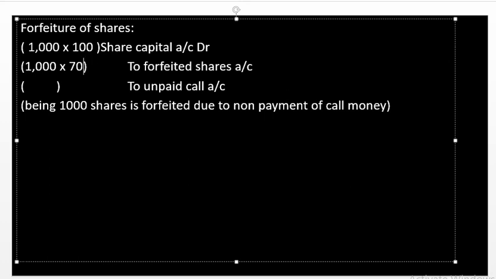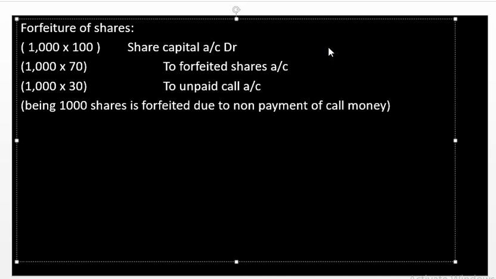So totally we have already received 70 per share from the shareholder. Next, for call, for 1,000 shares 30 rupees we didn't receive yet, that is the unpaid call. In the forfeited shares account the already paid amount should be noted, and in the call account the unpaid amount should be shown.